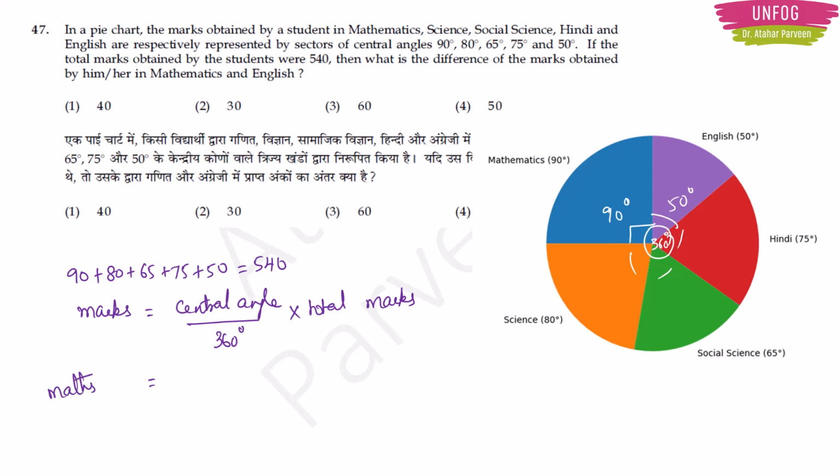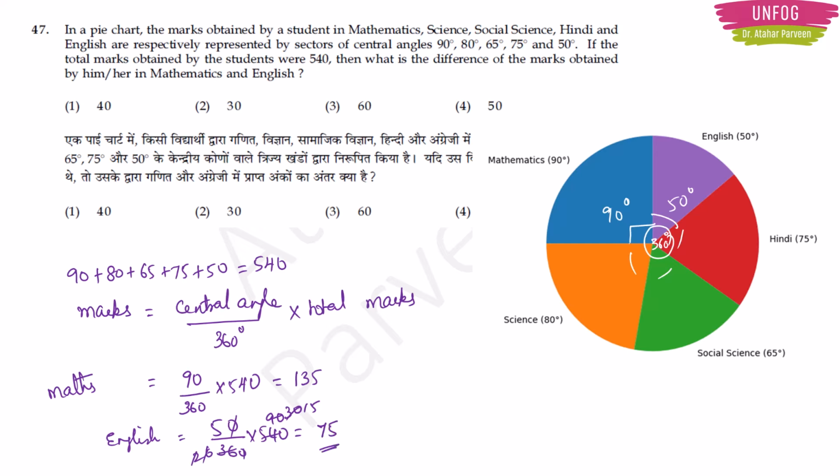Maths marks, if you see, it is 90 by 360 into 540, right? So this will give us 135 if I do simplification. Like that only we can do for English also, right? For English it is 50 by 360 into 540, right? So if I do simplifications here, 6 6s are 36, 6 9s are 54, 3 2s, 3 30s, 2 1s, 2 15s, 15 5s, it should be 75, right? So this is for English.